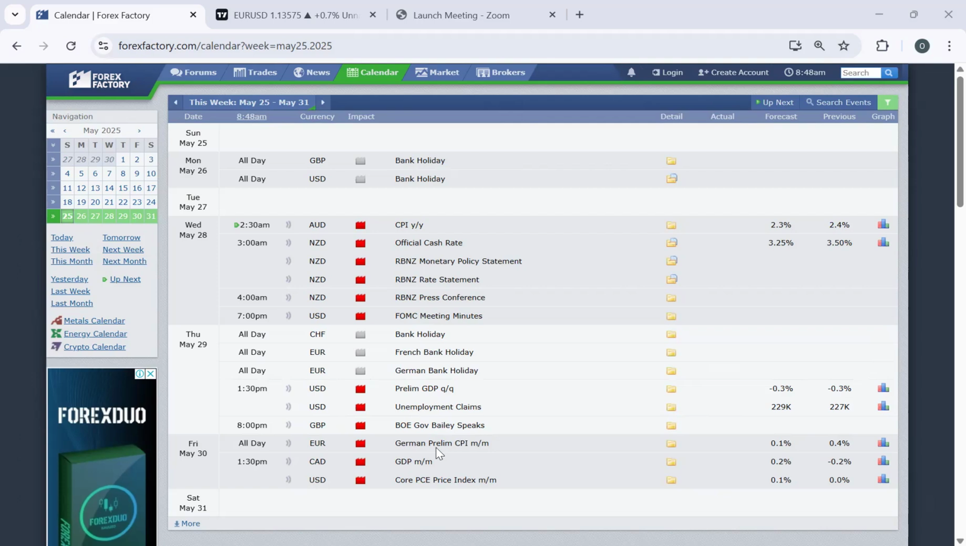Governor Bailey will speak. All day long for Friday, Euro will be having German prelim CPI, and 1:30 p.m. Nigerian time, Canadian dollar and US dollar is coming up with the GDP and the core PCE, which is the price index monthly by monthly consecutively. And this is the highlight for the week on the fundamental outlook.